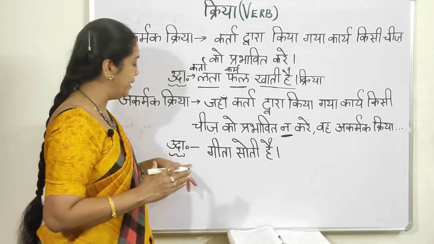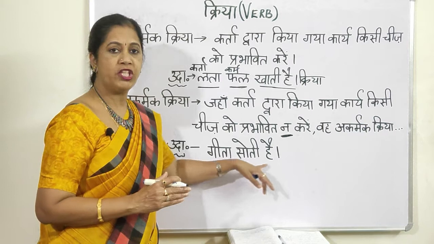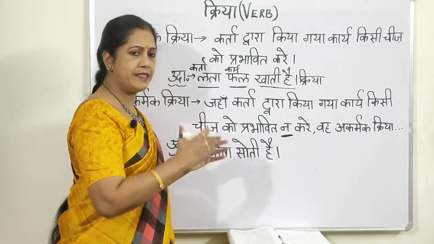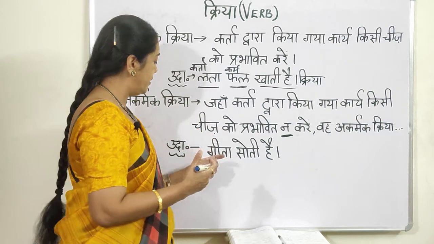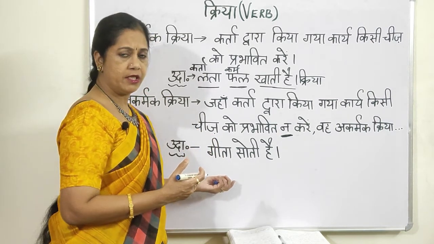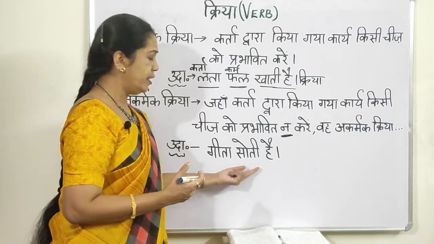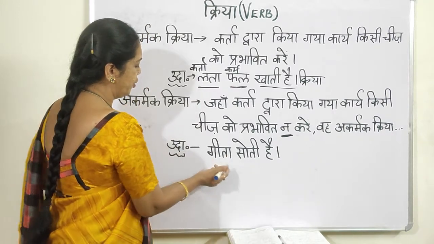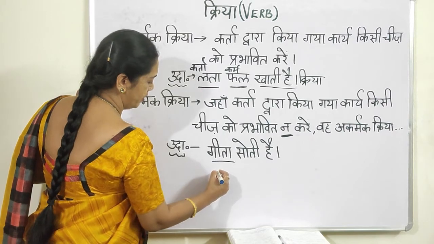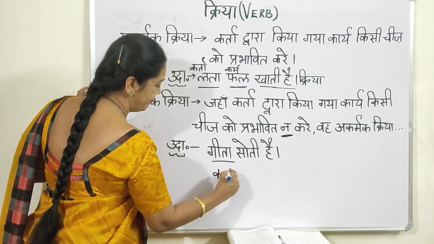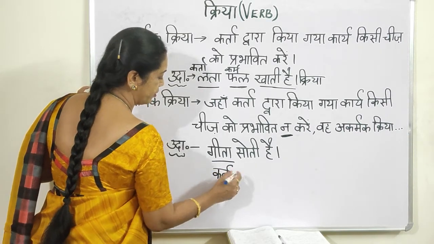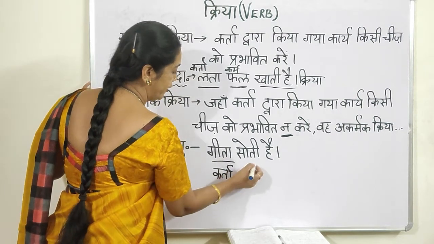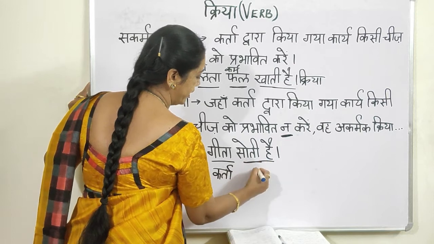Now see here, udaharan. Udaharan is example. Geeta soti hai. Geeta sleeps. That's the action being done by her. Now there is no object in this, right? So it becomes akarmak. Very simple. There is no object here. You have the subject, that is karta, and then you have soti hai kriya.